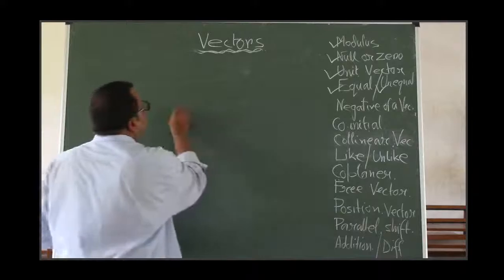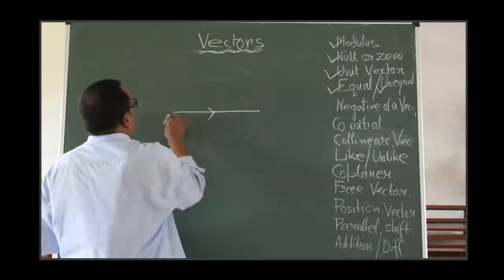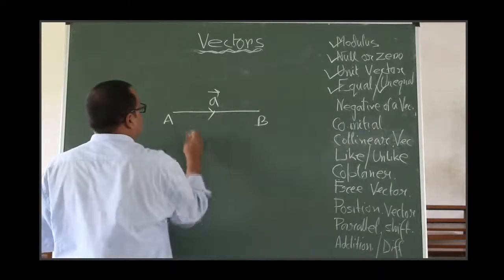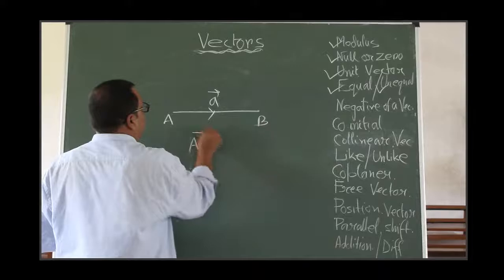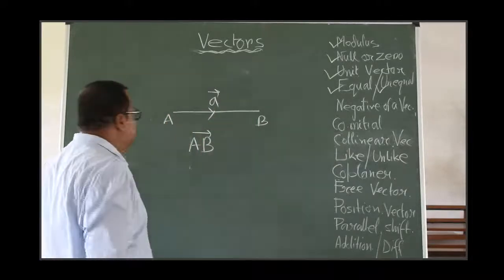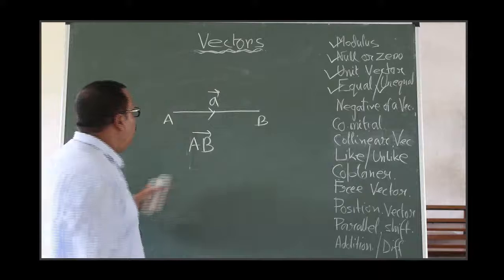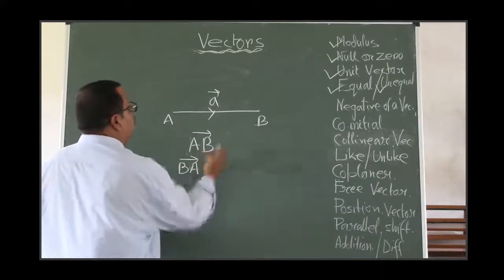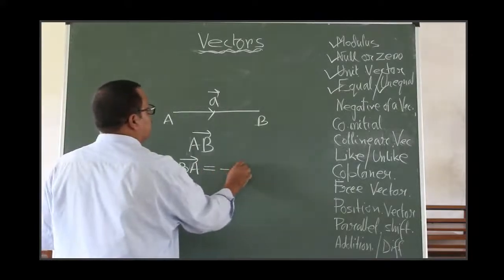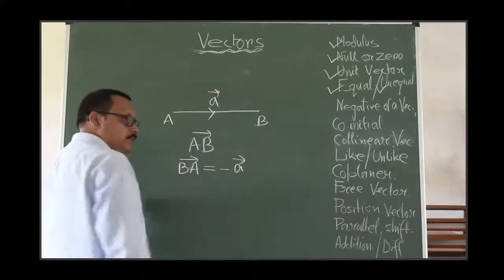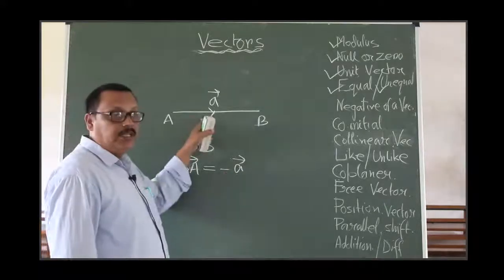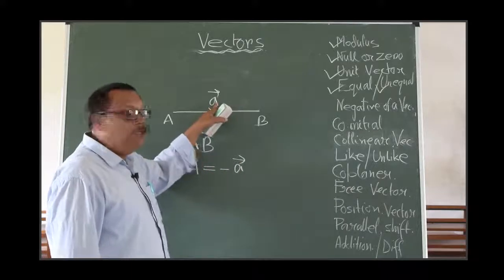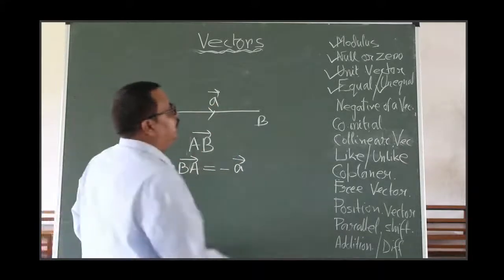Consider a vector from the point A to point B, direction from A to B. So what will be the vector BA? BA will be in the opposite direction. This is denoted in this way. That is, if the direction is opposite, it is called the negative vector of this vector. Right? In the opposite direction, this is called a negative vector.